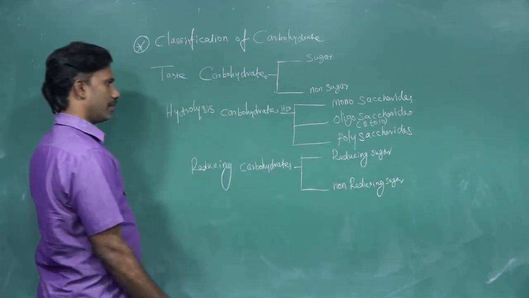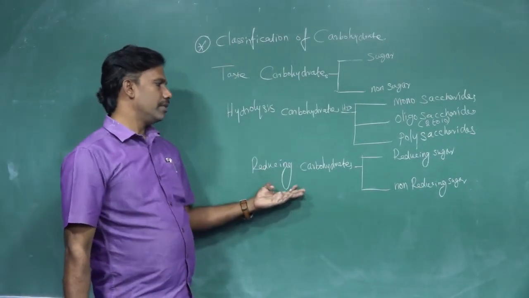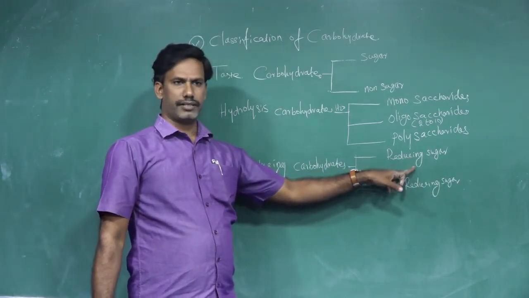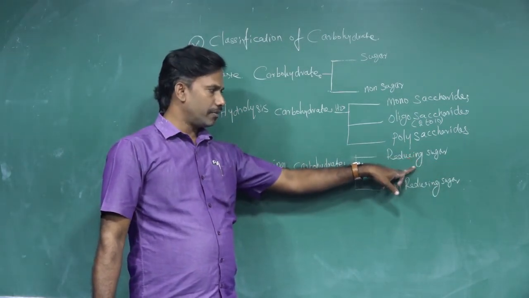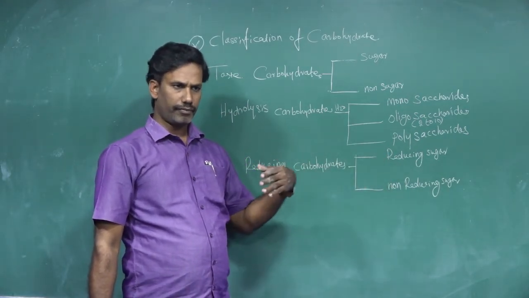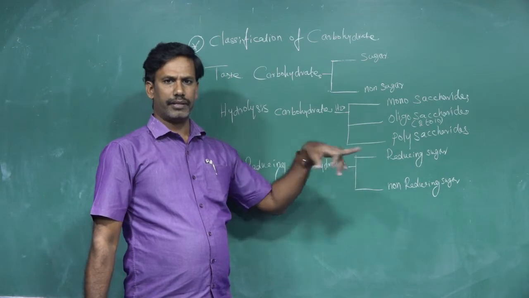When a carbonyl compound is free in the structure of the carbohydrate, that is called a reducing sugar. For example, glucose and fructose come under the reducing sugars.